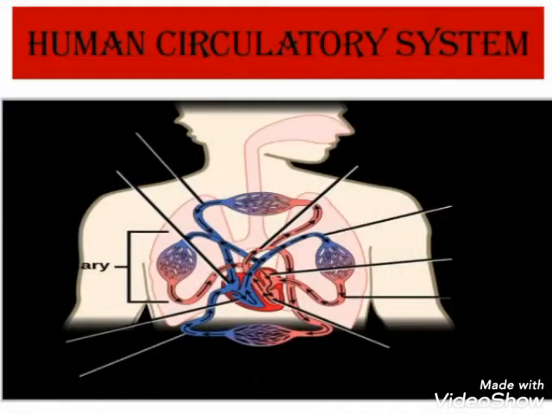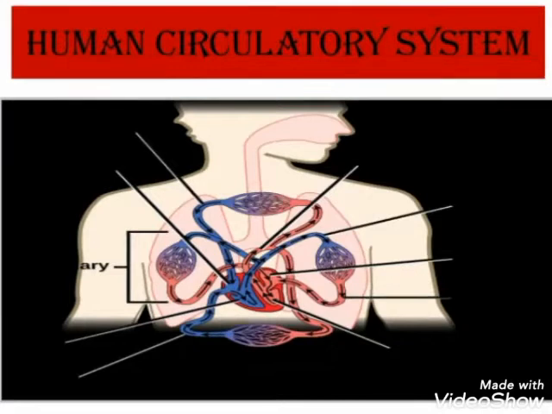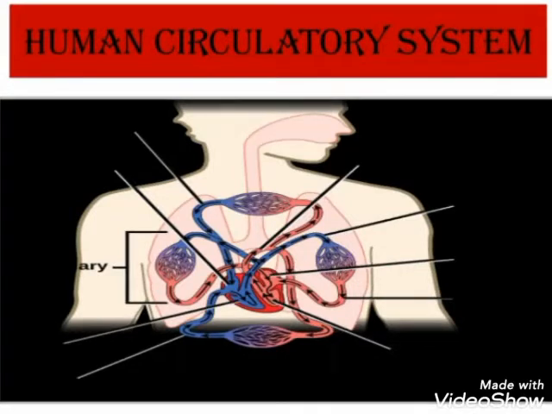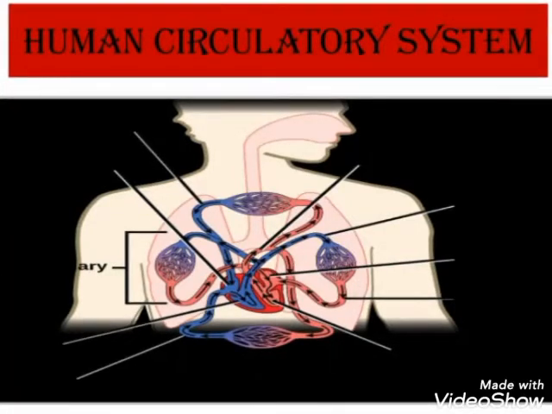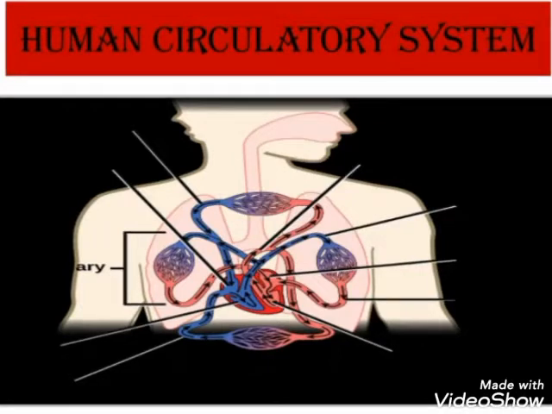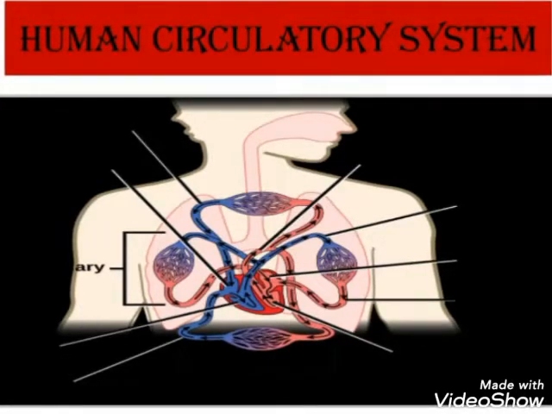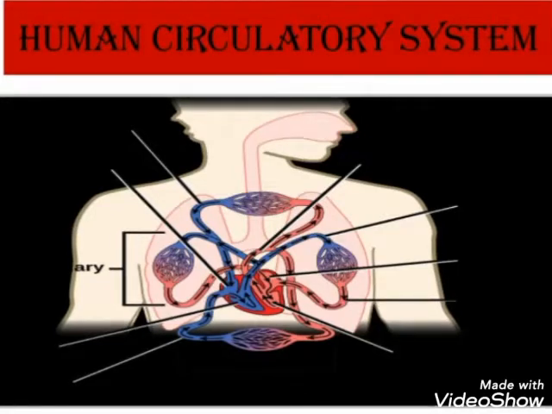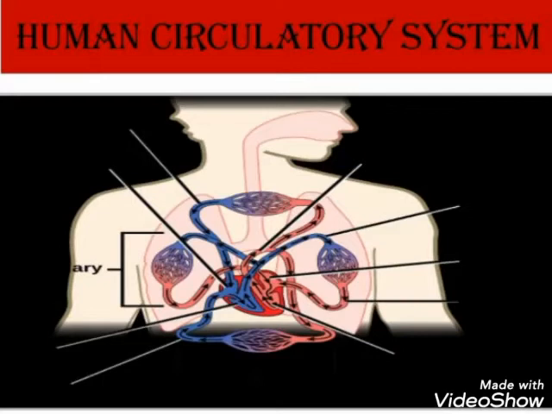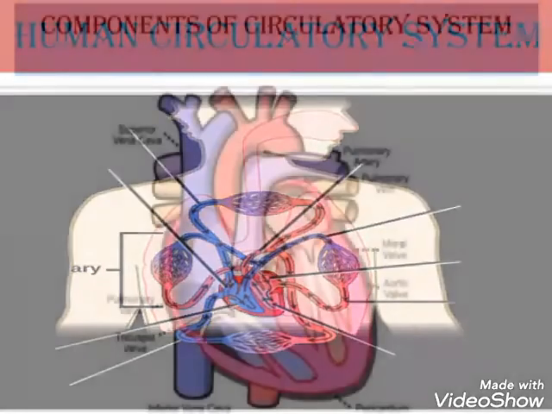Human circulatory system. Human circulatory system is another organ system that we are going to discuss in this chapter. The transportation system in humans is called circulatory system. Other names of it are cardiovascular or vascular system. The system serves the following purposes: carry oxygen and nutrients to the cell. It removes carbon dioxide out of the body, takes away the waste products from the cell to the kidney for disposal, and it also transports hormones and other chemicals from cell to different parts of the body. The circulatory system, like other systems, is also made up of different organs which perform specific functions.